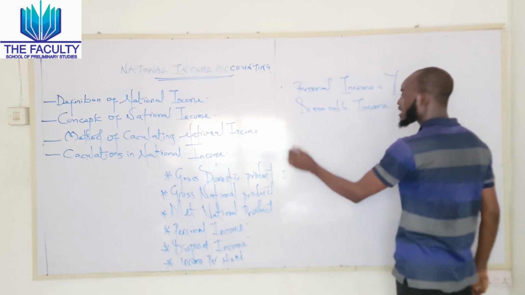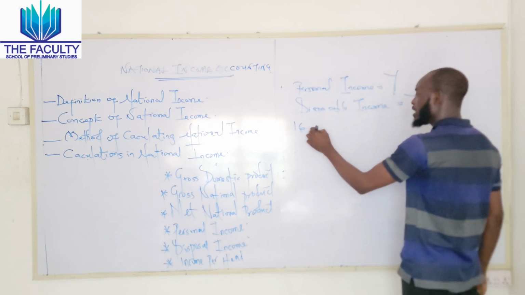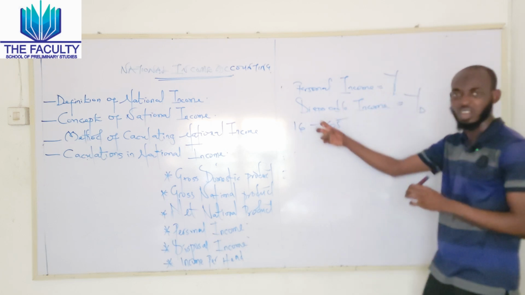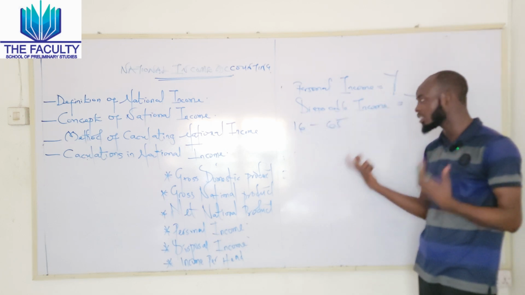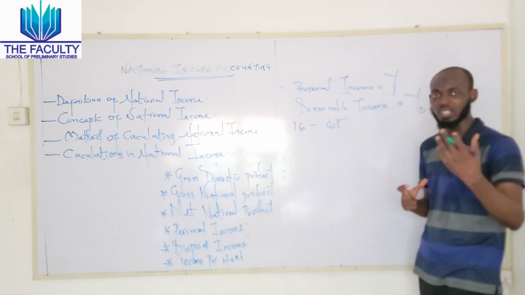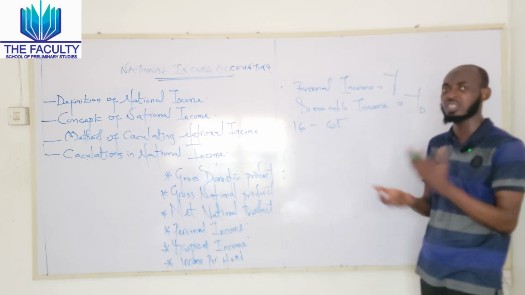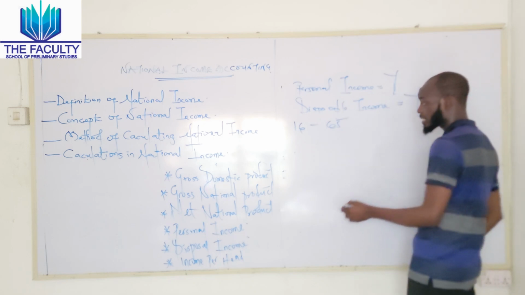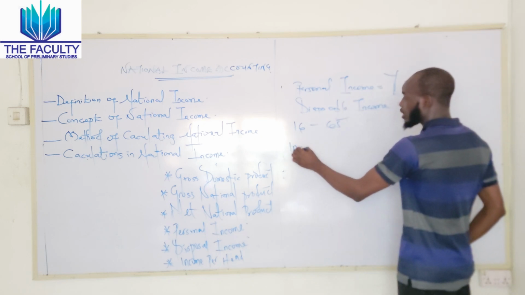And we said labor force in economics falls within 16 to, let's take for instance, 65. These are the current labor force. Now the government wants to know, on average, what is the income received by an individual. Then we are going to tell them that for us to get the income per head,